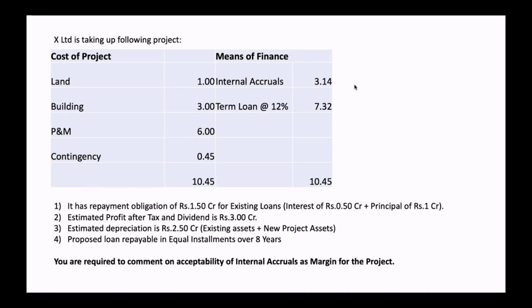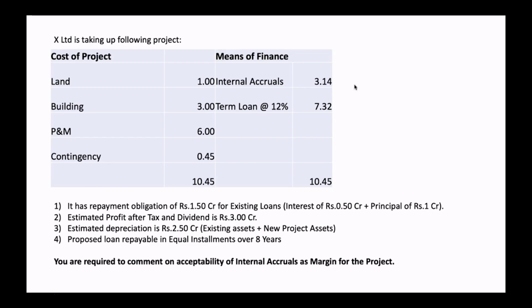First of all, find out what their total internal accruals are. How do you find out the total internal accrual? Take their profit after tax and dividend. With that, add back depreciation, being a non-cash item. Add back interest also. That will give you their gross internal accruals.